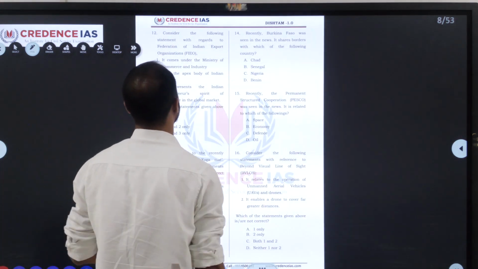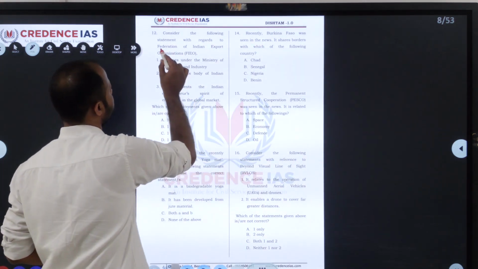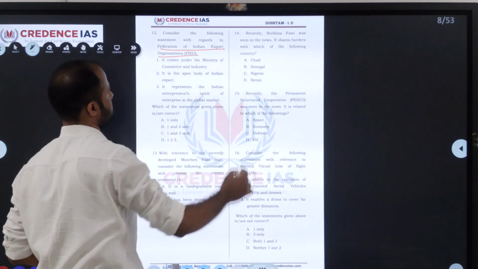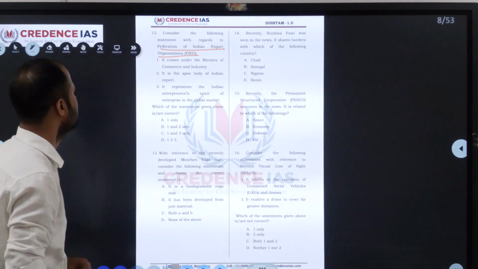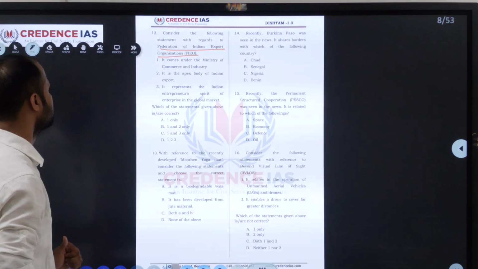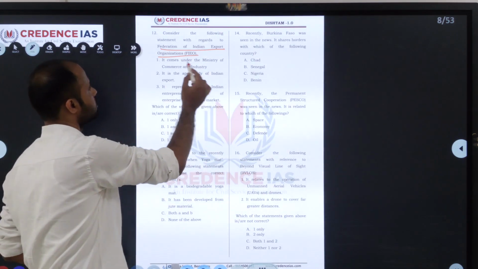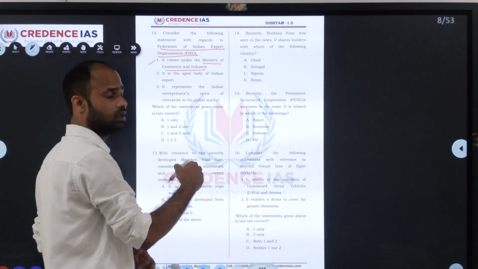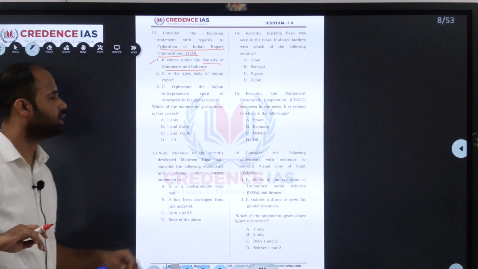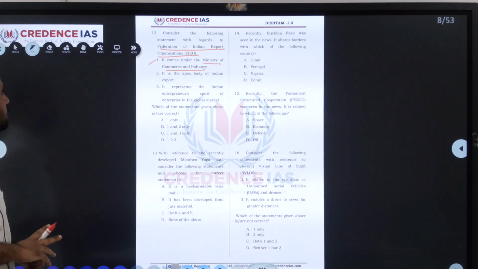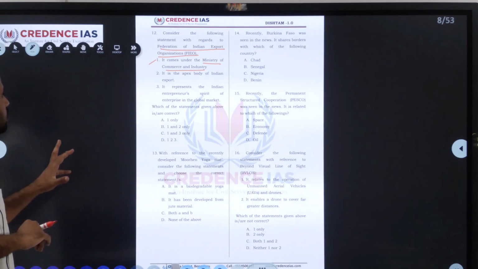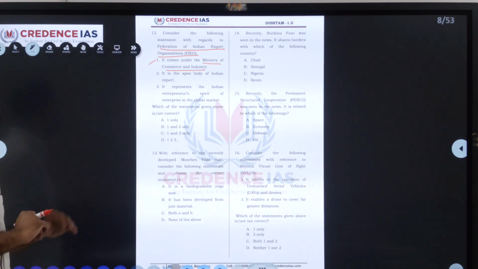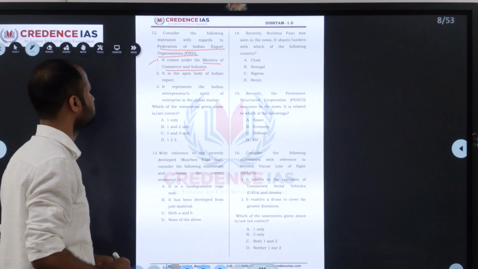Okay, next one. Consider the following statements with regard to the Federation of Indian Export Organisations. They have given three statements. The first one is it comes under the Ministry of Commerce and Industry. The second, it is the apex body of Indian export. The third, it represents the Indian entrepreneurship spirit of enterprises in the global market.